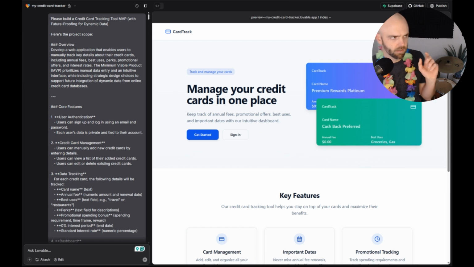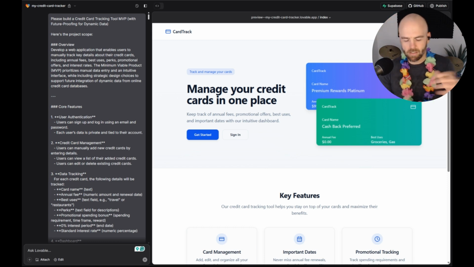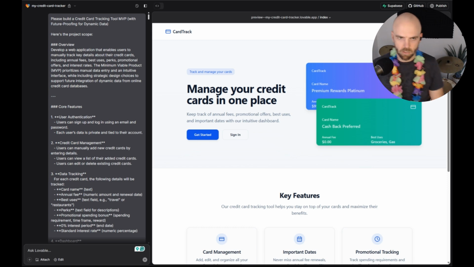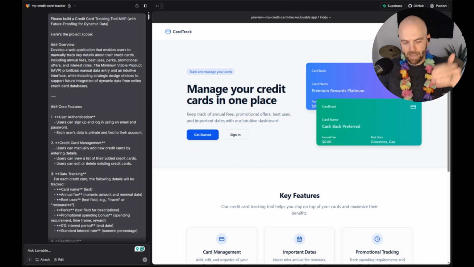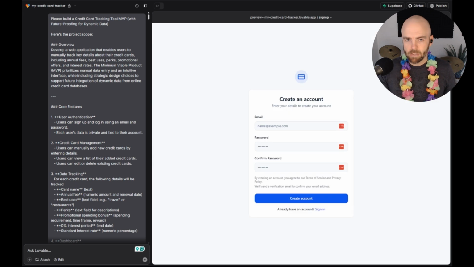You're not going to enter your credit card numbers or anything like that. You're just going to enter the info on the deal for the card, and then it'll help notify you. But for the backend data, you have to have a database that stores that stuff. And when you sign up, you have to have a system that does that, right?